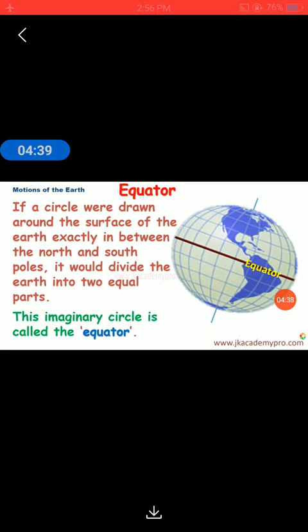So if we draw a line exactly at the center of those two poles, it would divide the earth into two equal parts, right? This imaginary line that we draw on the center of the earth is called the equator.